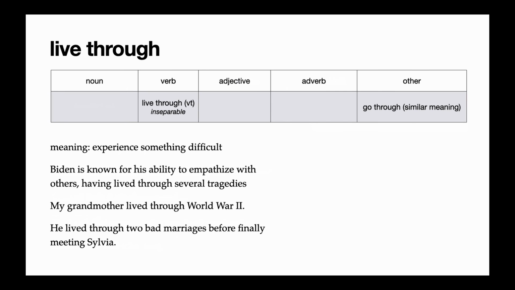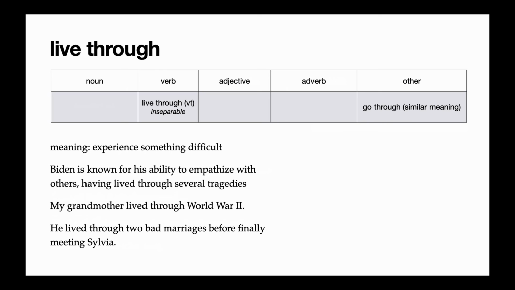Our next phrasal verb is live through. Live through is a transitive, inseparable phrasal verb. It means to experience something difficult. And in the other column, I wrote go through, which is a similar phrasal verb that's used in almost exactly the same way. In the reading, we said, Biden is known for his ability to empathize with others, having lived through several tragedies. So that means he experienced these difficult things.